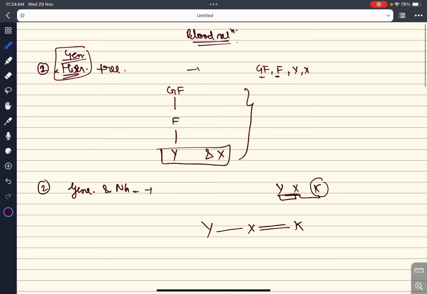Third thing, female and male symbol. It's up to you. Whatever you want you can take, for your ease, like a star or an asterisk. The only thing is that you should remember what you're taking. For that reason I take male as triangle, female as circle. Some basic geometrical figures, it's up to you. But you should denote it by some symbol. So these are some of the things you should remember.